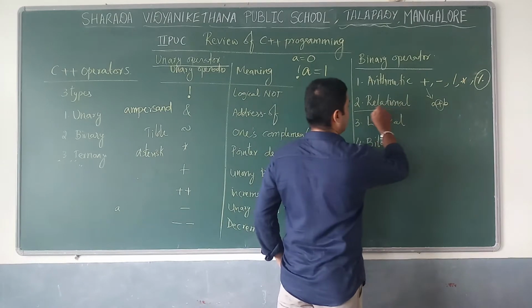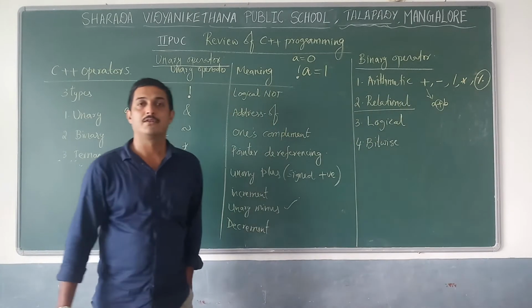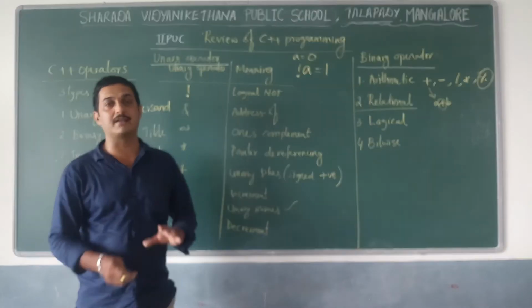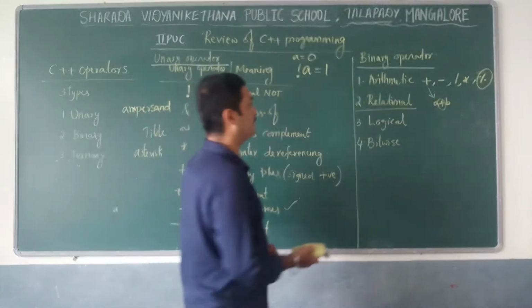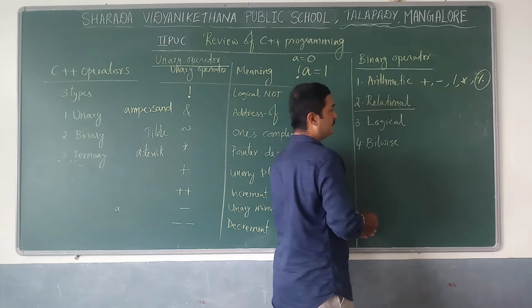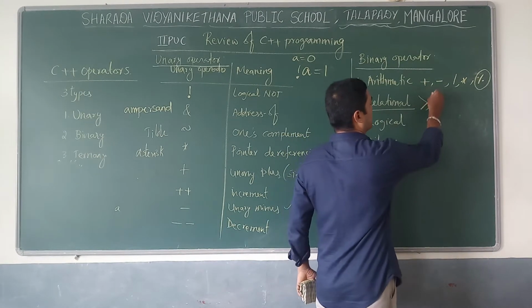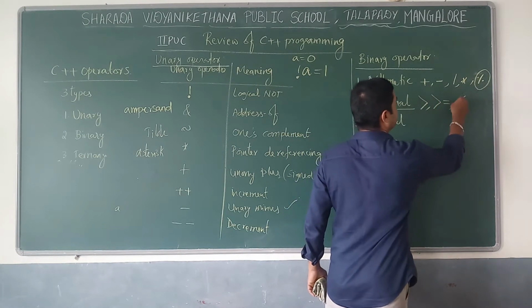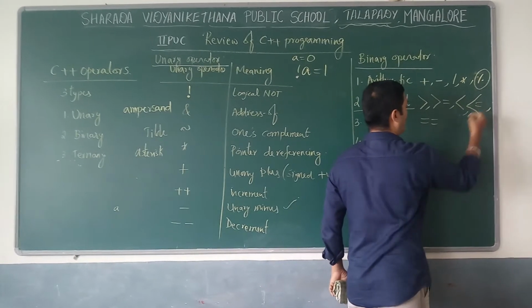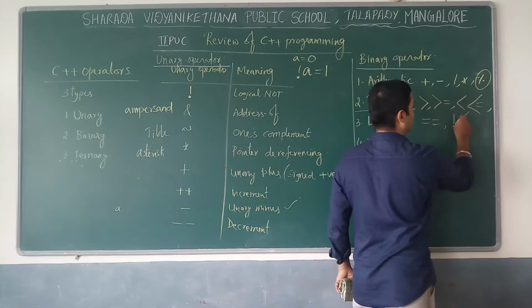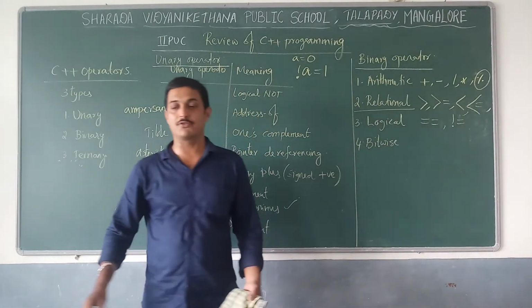Okay, next one is relational operators. There are 6 relational operators: greater than, greater than or equal to, less than, less than or equal to, equal to, and not equal to operator.